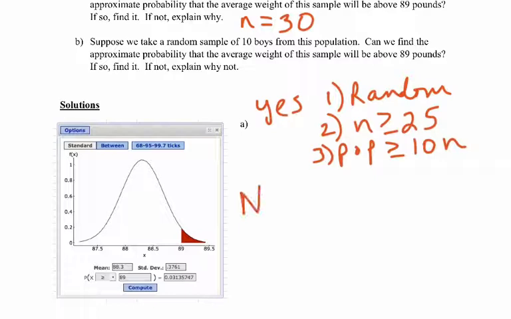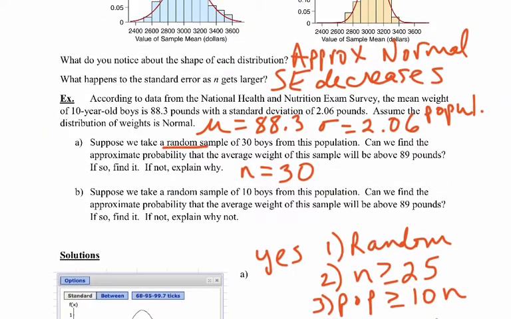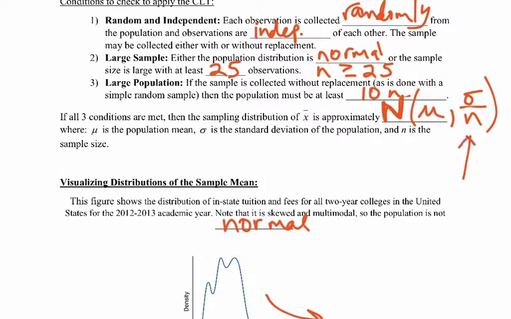So what does this mean? We are working with a normal distribution where the mean is 88.3 and the standard deviation, or the standard error, is 2.06 divided by the square root of 30. Make sure you see where I'm getting that number from. Remember, our standard error was on the previous page. Let me go back to it. Right here it is given by sigma divided by, and you know what? I just noticed I made a mistake in the notes here. This isn't n, this should have been the square root of n. Please go back and fix that in your notes. That's the square root of n. So sigma divided by the square root of n is the population standard deviation. I'm sorry, the sampling distribution standard deviation.